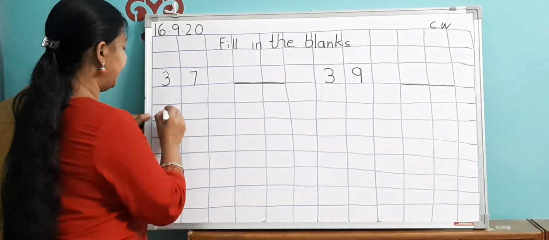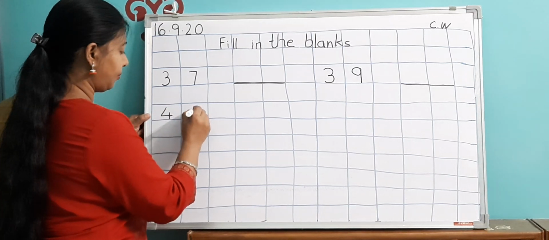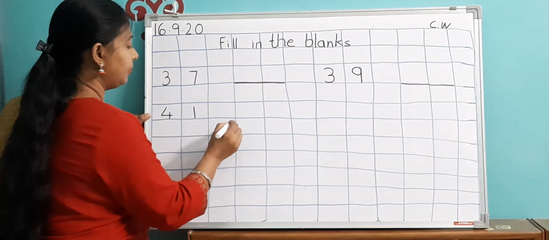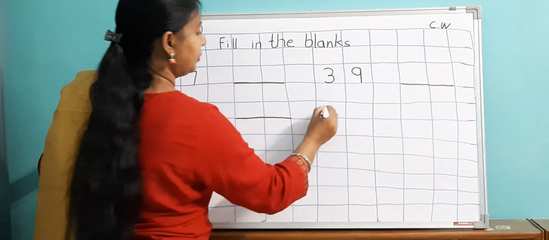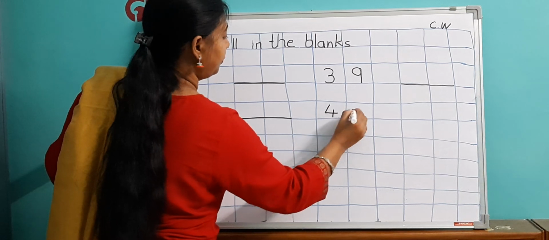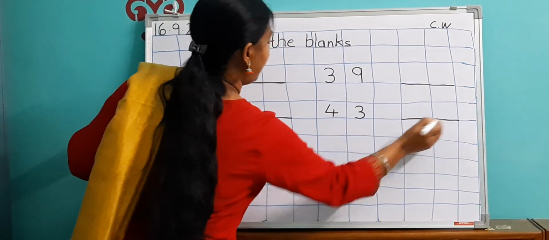Okay, next one is dash. Then 4, 3, dash.